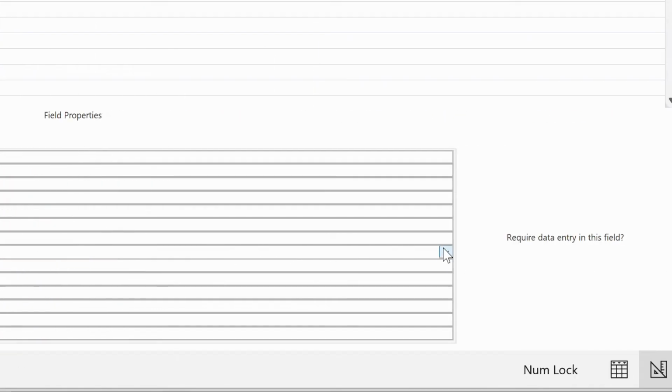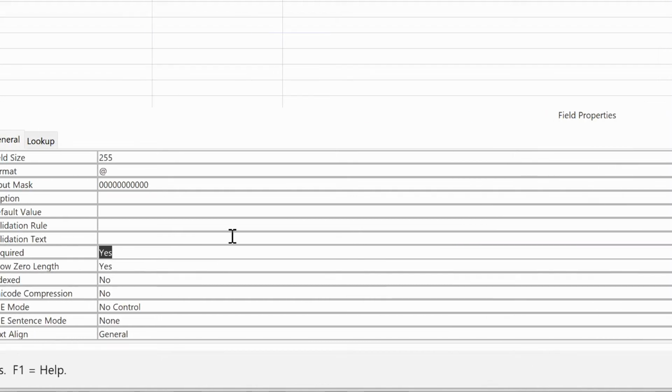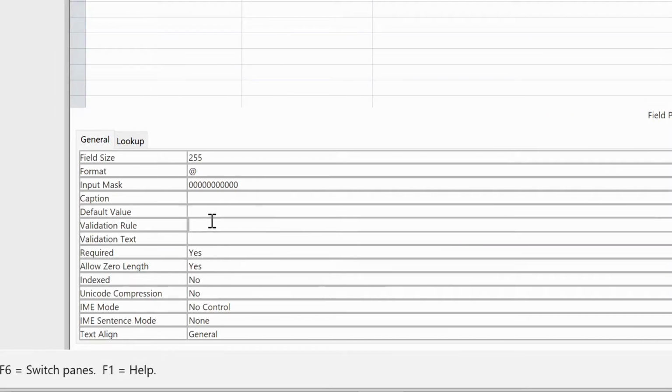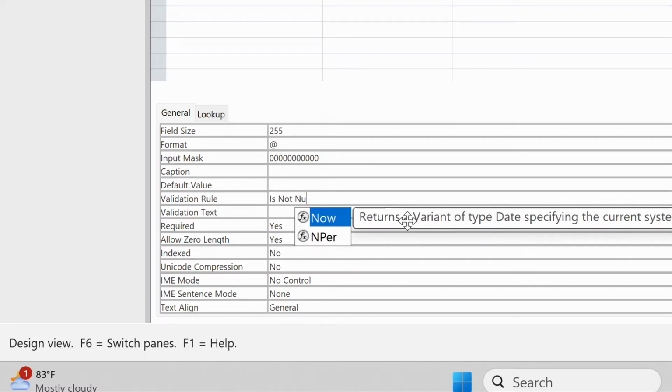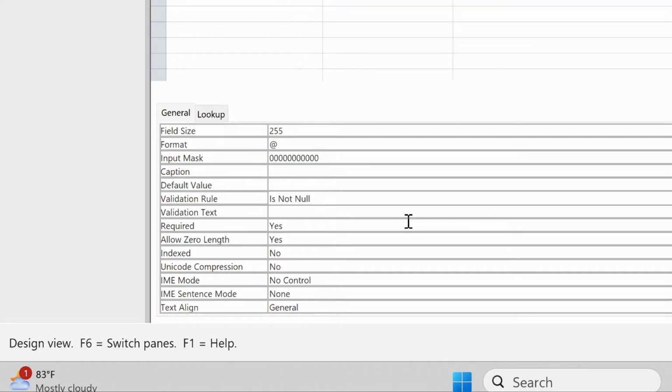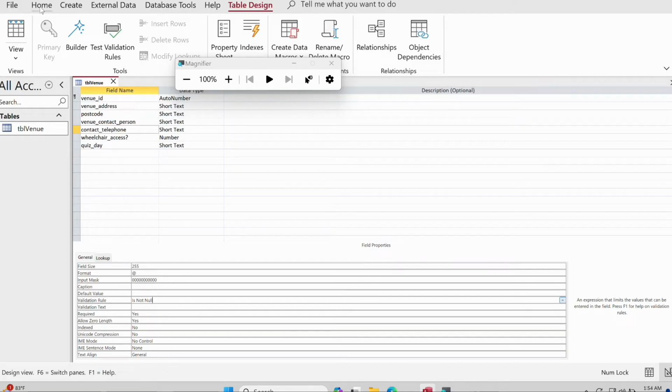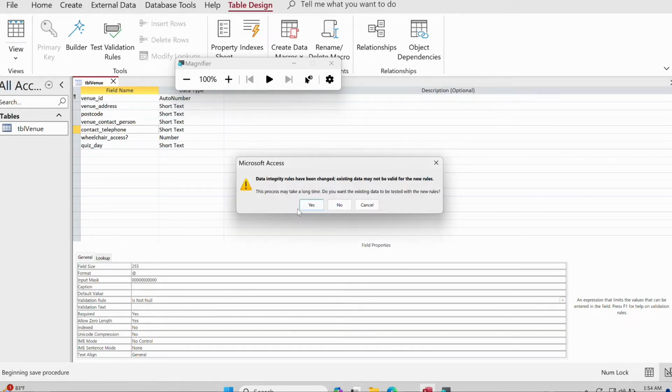Sorry, it's a no. Say yes, then the validation is not null. Okay, then save this, Control S.